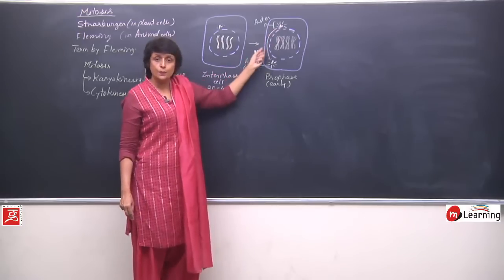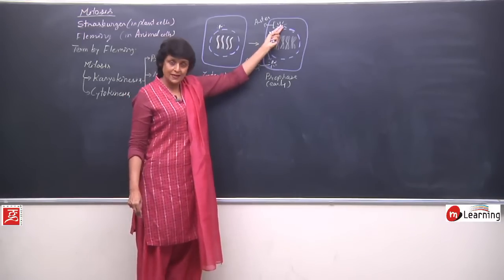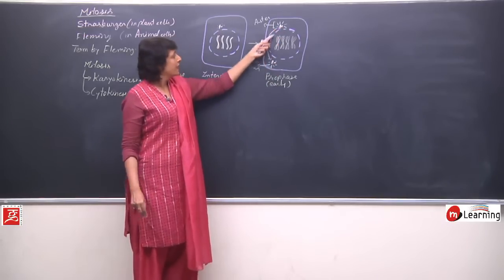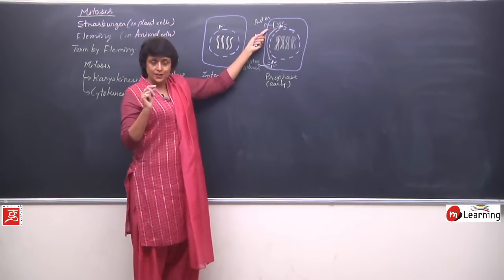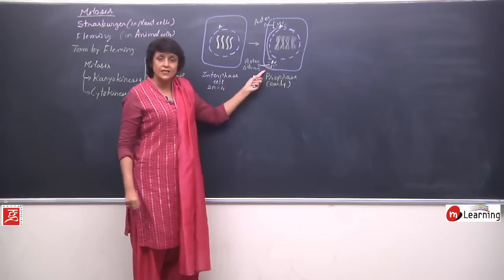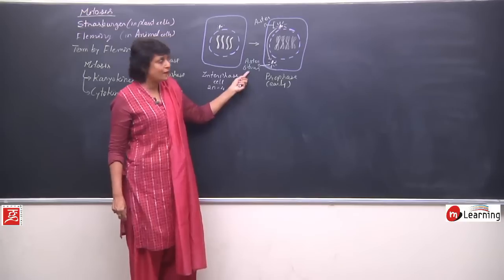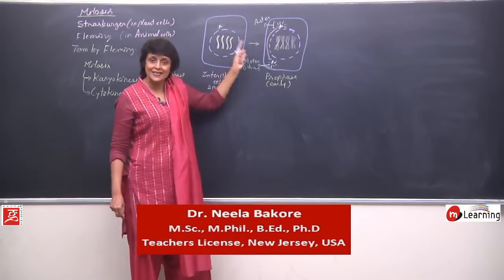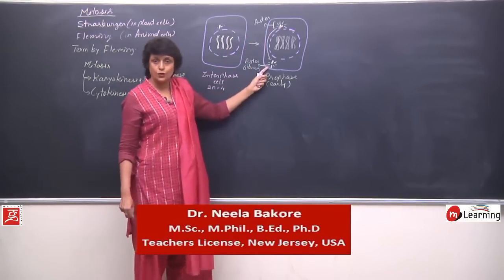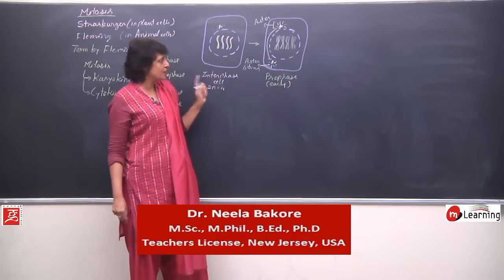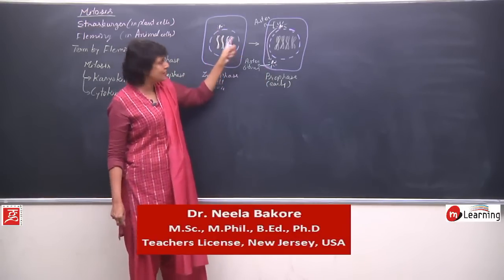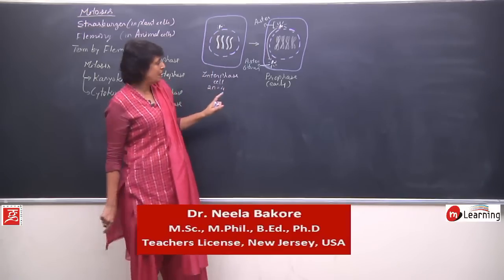The centriole splits, one pair remains at one end, the other pair starts to move to the other pole. Small fibers appear around these centrioles, these are known as aster fibers. Centriole along with these fibers is known as aster. So there are 2 asters which are formed in case of an animal cell. Because it is an animal cell, we are talking of centriole. If it was a plant cell, centrioles are absent in plant cells.